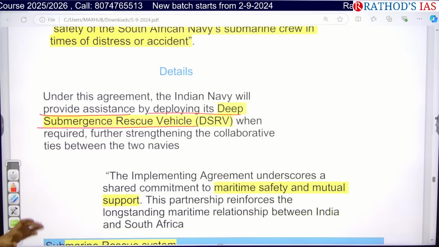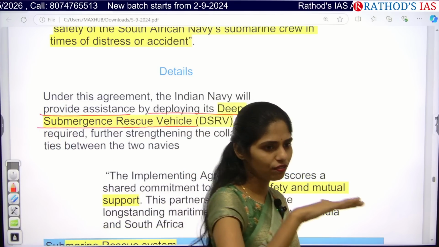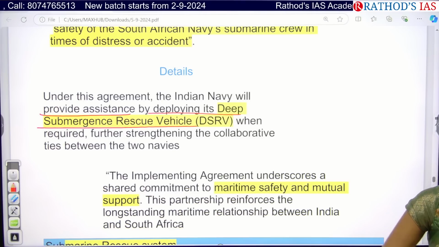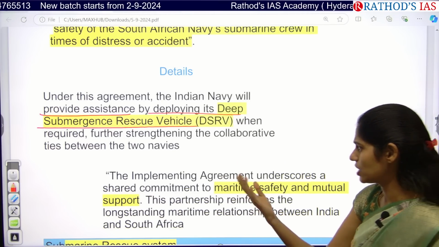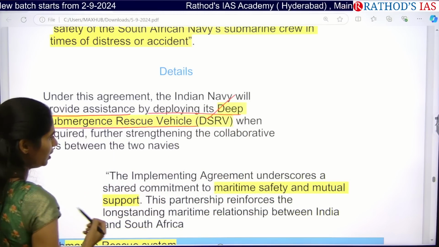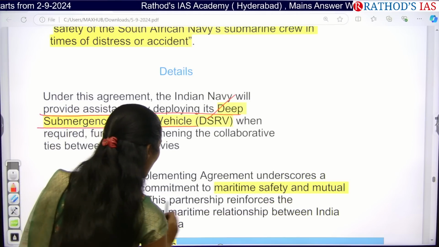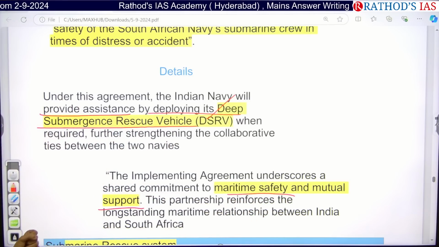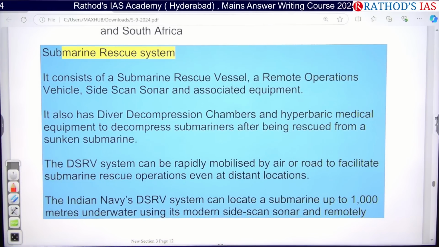So by using that, if the submarine is located even 1000 meters from the surface of the sea, we can identify that and go to that place and give some rescue operations. So how will this agreement be helpful? This agreement will be helpful for providing maritime safety, and we can even provide mutual support between India and South Africa. So what is a submarine rescue system?